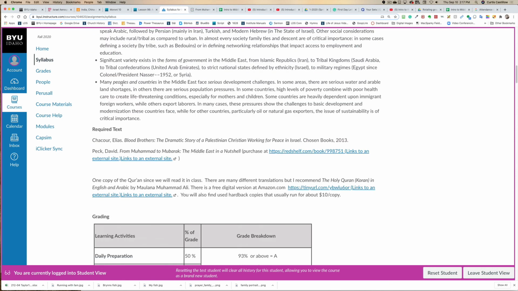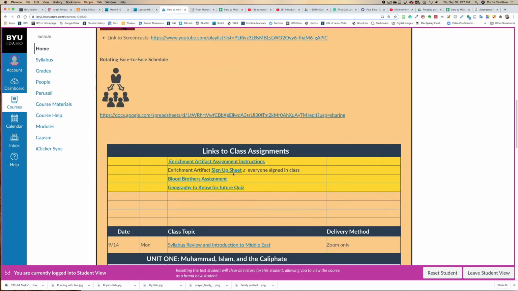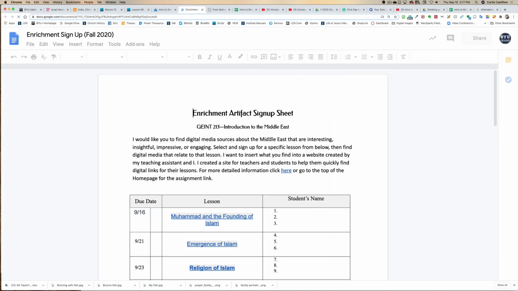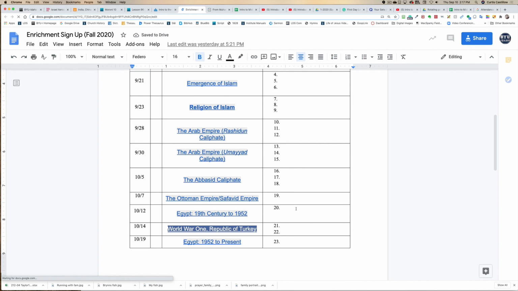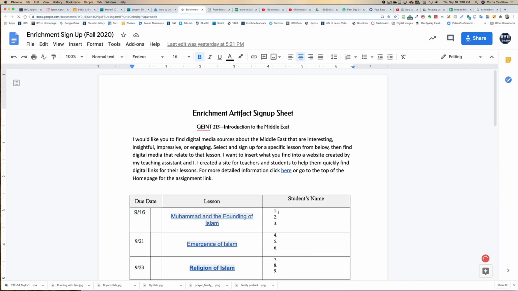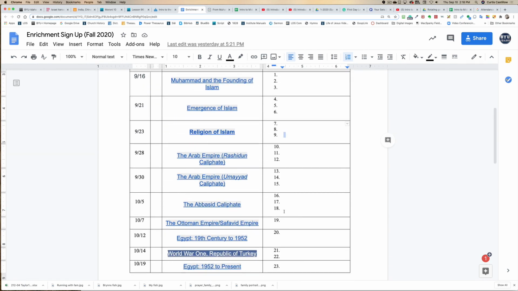And by the way, for that particular assignment, I do need to go to the home page. If you go here and click on the sign-up sheet, it will take you to a Google Doc. On this Google document, you will pick which day you want to present on. Actually, you don't present. You put your name right here. This is an editable sheet, and you pick one of these days. These are all the days that I teach these lessons, and you pick whichever topic you want to create an enrichment about. That's when you go out and find photos and images and pictures. Whatever day you sign up for, that's the day it's due.